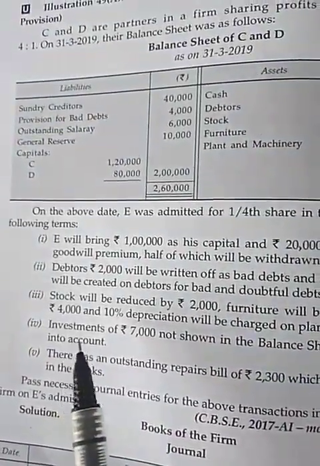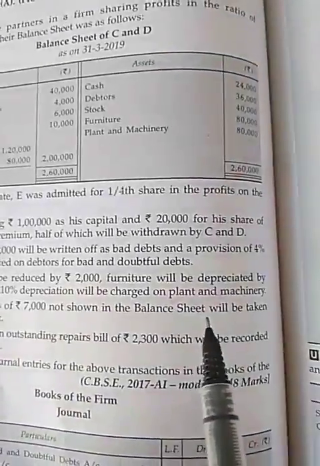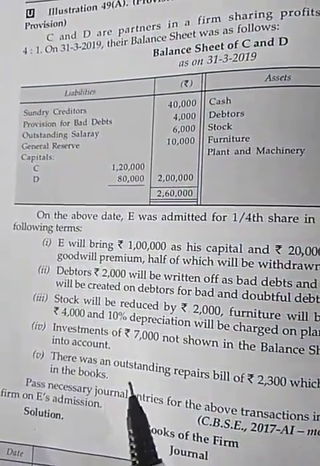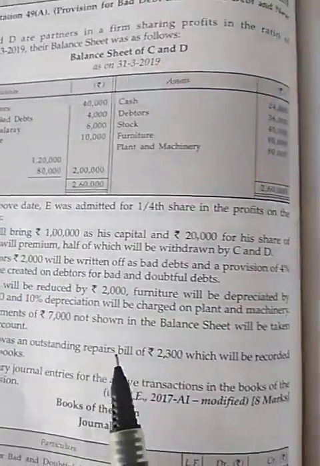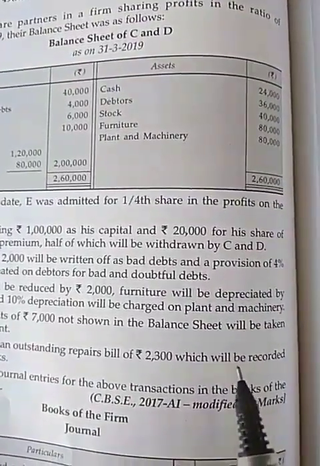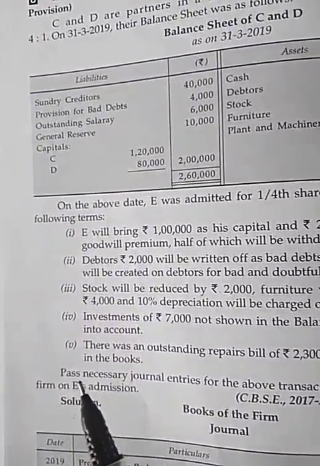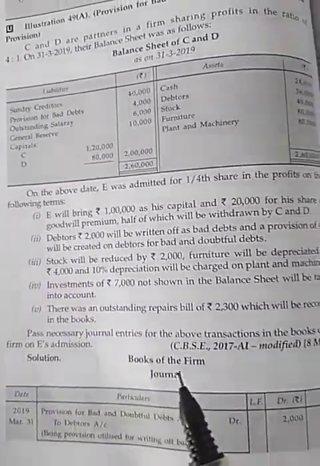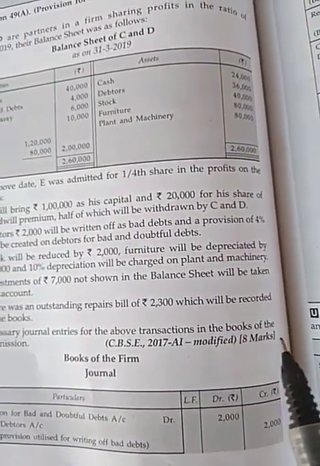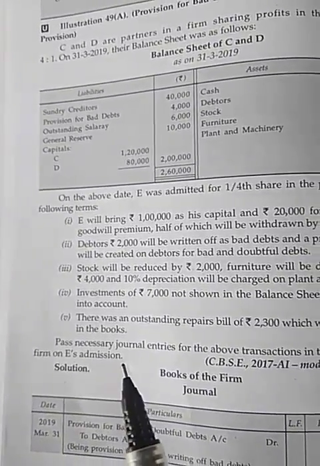Fourth point is investment of 7,000 not shown in the balance sheet will be taken into account. There was an outstanding repair bill of 2,300 which will be recorded in the books. Question says pass necessary journal entries for the transaction in the books of the firm on each admission.